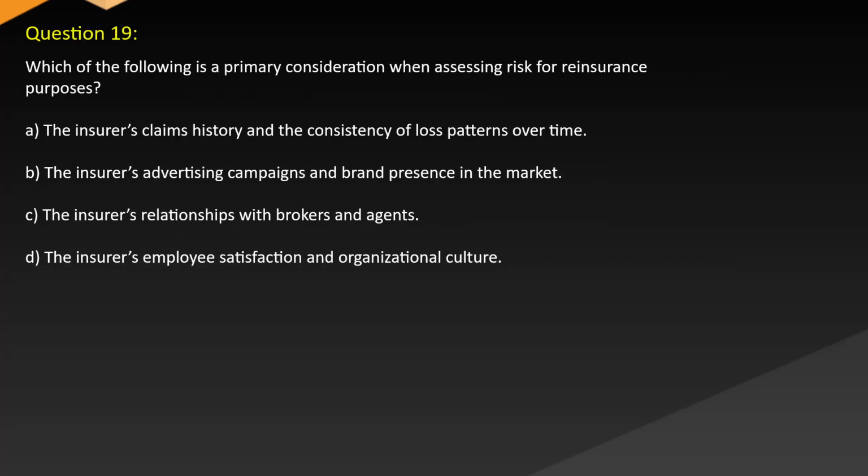Question 19. Which of the following is a primary consideration when assessing risk for reinsurance purposes? A. The insurer's claims history and the consistency of loss patterns over time. B. The insurer's advertising campaigns and brand presence in the market. C. The insurer's relationships with brokers and agents. D. The insurer's employee satisfaction and organizational culture.